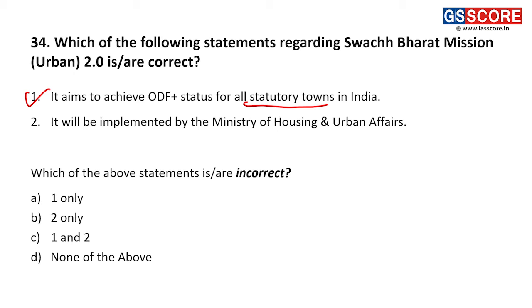It will be implemented, okay, like we always define some legal status for a term. For example, when we define resident, we say usual resident, because there are also some non-residents living in other countries. So to rule out that possibility, we use usual residents. So to all non-statutory towns. Now, there might be certain towns which are not yet recognized as towns. We still recognize them as villages. So it is still for statutory towns.